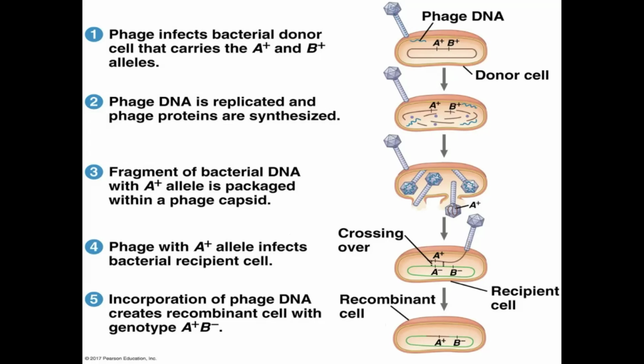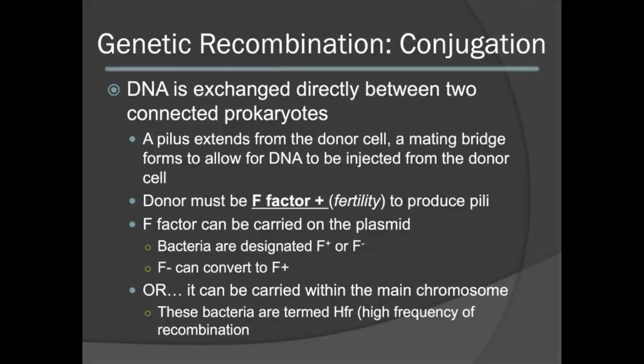These will then be packaged into new bacteriophages. However, some of these bacteriophages will have the donor cell genetic information incorporated into its own genetic material. When this new bacteriophage infects a new recipient cell, this genome will then be injected into and integrated into the host genome. At this point, we would now term the host cell a recombinant cell. This is because it has its original DNA as well as the genetic information from the host or donor cell.